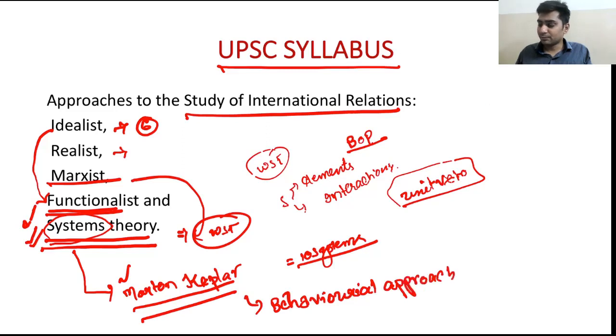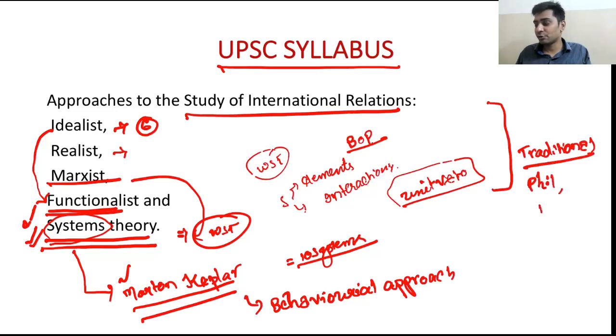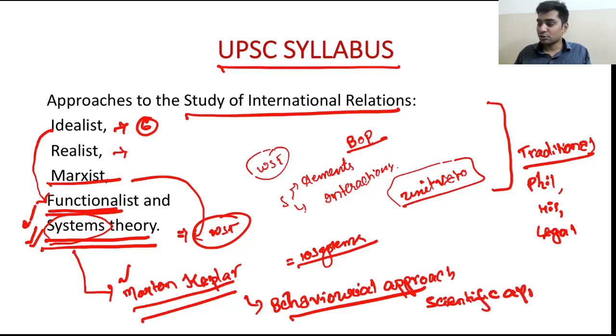And the other schools, the first to last schools, are like traditional schools. What is a traditional school? Traditional schools means they talk about philosophy, history, and legal institutions, but these persons talk about a scientific approach. That is why we call it the systemic approach or scientific approach. The systems approach is a scientific approach that we have to see.